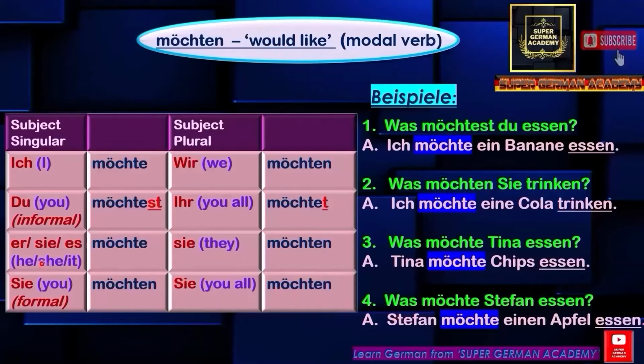Here see the conjugation for sie, that is möchte. So for Tina also it is möchte. It could be anyone. Suppose was möchte Stephen essen. Stephen möchte Chips essen. That is for er it is möchte. So for Stephen also the conjugation will be möchte. Was möchte Stephen essen? The same here. Stephen möchte einen Apfel essen. Bedeutet Stephen would like an apple to eat.